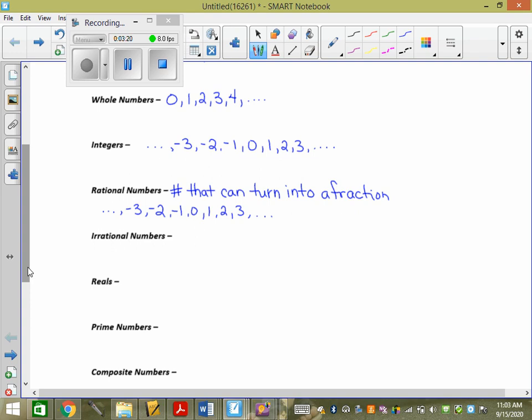But also decimals that stop. So another example could be like 1.25. 1.25 I can turn into a fraction. And your calculator can do it for you. I'm going to show you how. So write 1.25 into your calculator.